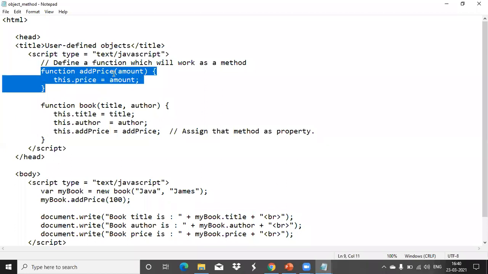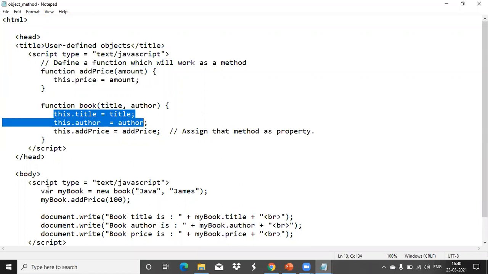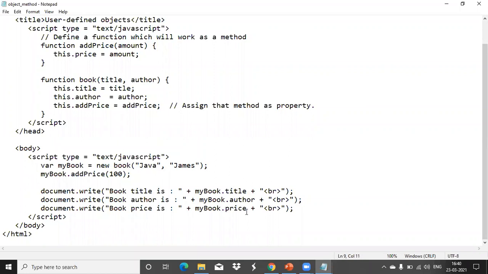Add price. Okay. Now here we passed author name and title is passed here, so that got initialized here. How to initialize this add price? We have to call the function using that object name, that is mybook.addPrice, passing the value 100. So this is getting invoked, the value is assigned. This property also gets assigned like this. Now, in this document.write, we are printing title, author, and price. Okay. Here we are not using add price because that is your method name. Here we assigned that as a property, that's it.